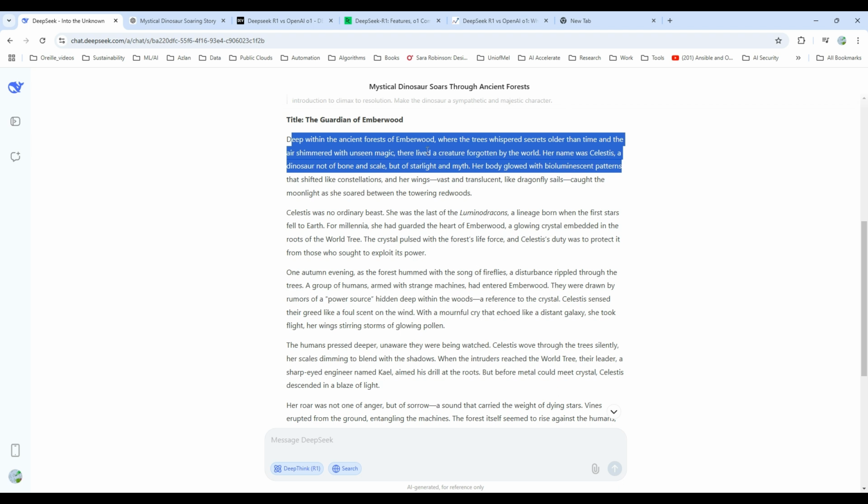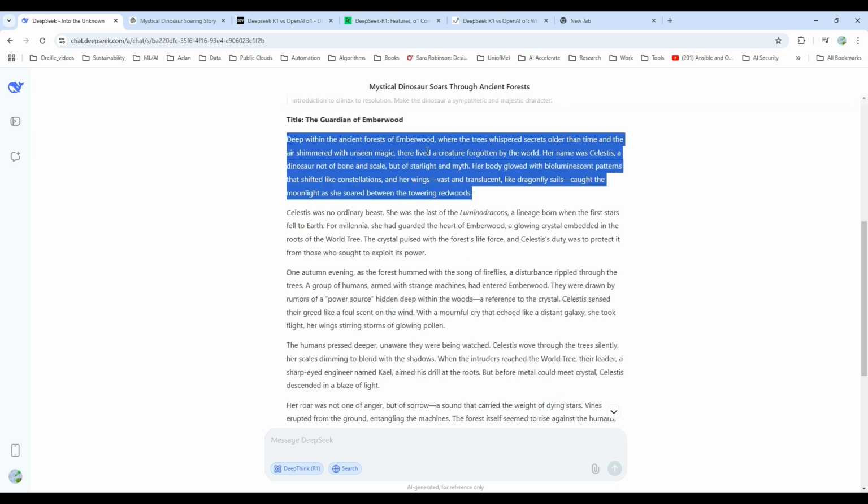because it just has a more relevant story to what you wanted. You just wanted a mystical dinosaur, right? You didn't want it to be hidden, okay? You just wanted it to have mystical powers. It depends on which one. For my case, I would say DeepSeek is better.